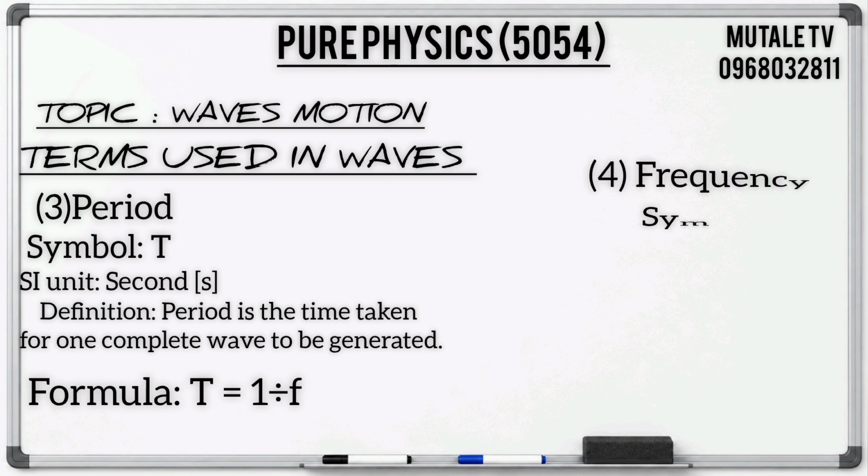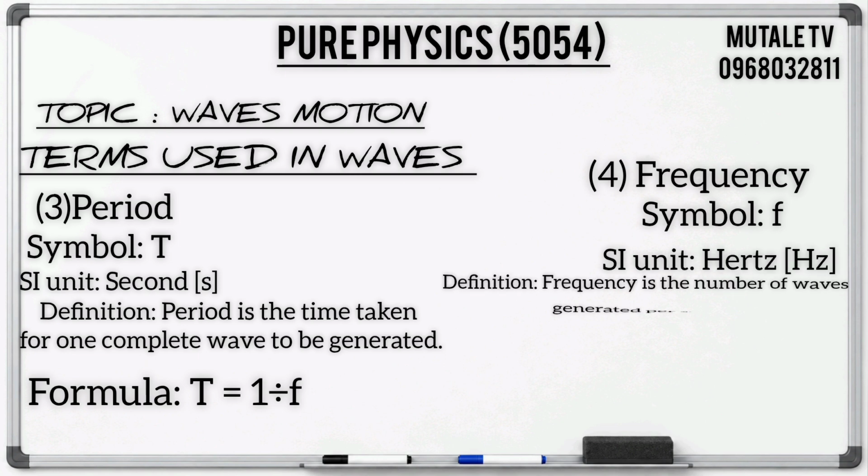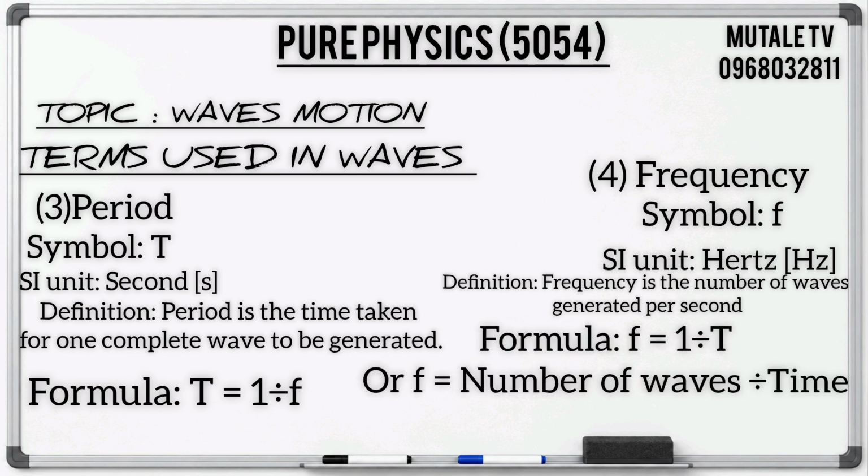Frequency is represented by the symbol small letter f. Its SI unit is hertz. By definition, frequency is the number of waves generated per second. The formula for finding frequency is f equals the number of waves divided by the time taken.